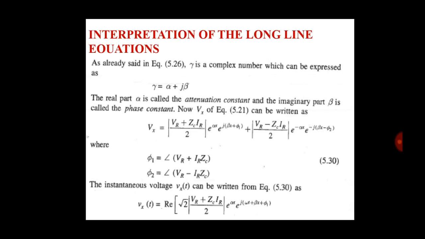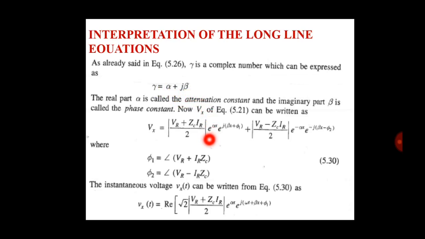In 5.26, gamma is a complex number, and gamma is equal to alpha plus j beta. The real part alpha is called the attenuation constant and the imaginary part beta is called the phase constant. We remember gamma is equal to alpha plus j beta.